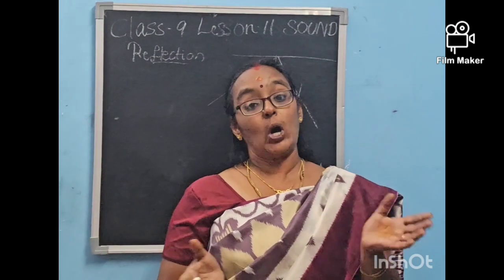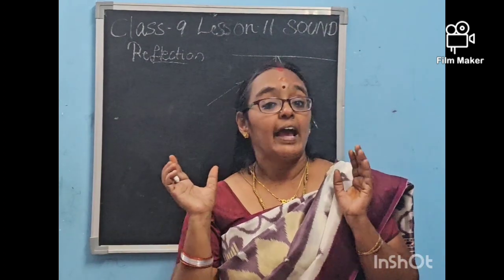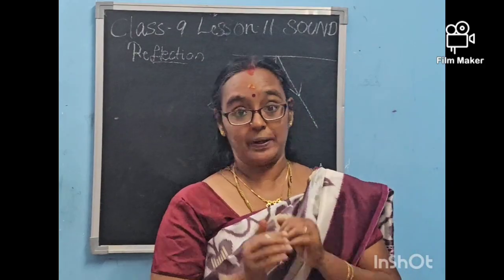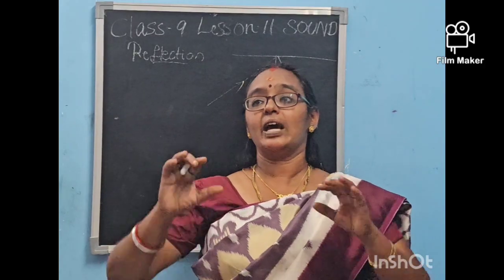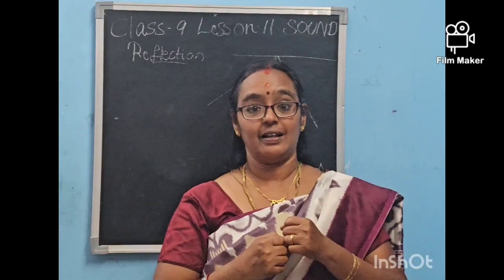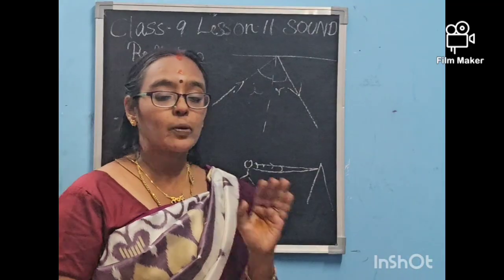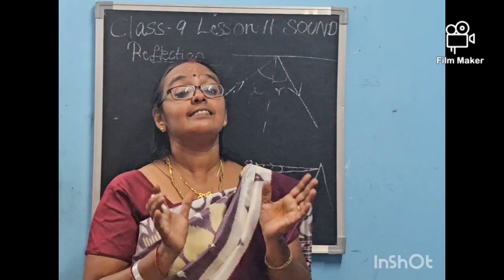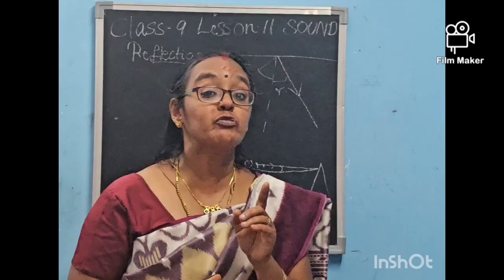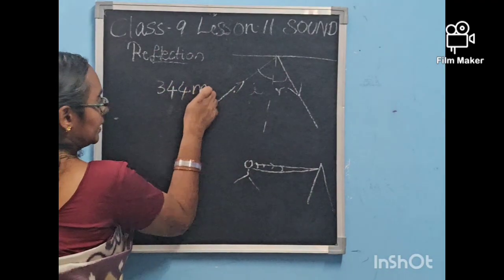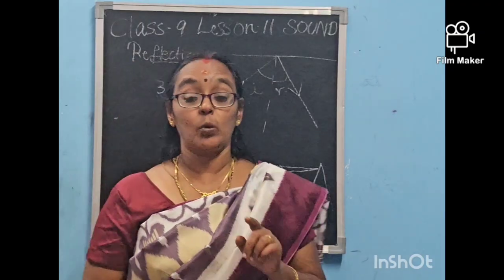We have seen already that air is the one which carries sound at a very low speed, because in air the particles are not closely packed. That's why air carries sound at very low speed. Normally, air carries sound at the speed of 344 meter per second. So 344 meter per second is the speed of sound in air.